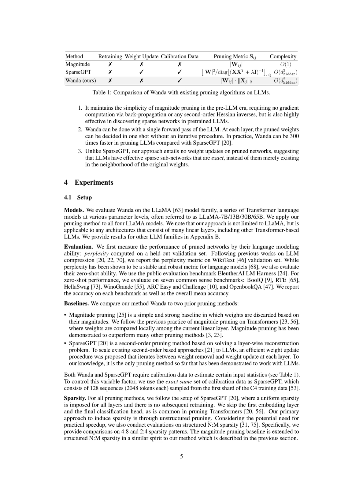Both our model, Wanda, and SparseGPT require calibration data to make some statistical estimations. To keep our experiments consistent, we used the same calibration dataset as SparseGPT, which consists of 128 sequences, each made up of 2048 tokens. In all pruning methods, we imposed a uniform sparsity on all layers and did not perform any subsequent retraining. We excluded the first embedding layer and the final classification layer, as is common practice in pruning transformers. We mainly induced sparsity through unstructured pruning. However, in light of potential requirements for practical speedup, we also evaluated structured N:M sparsity, specifically looking at 4:8 and 2:4 sparsity patterns.